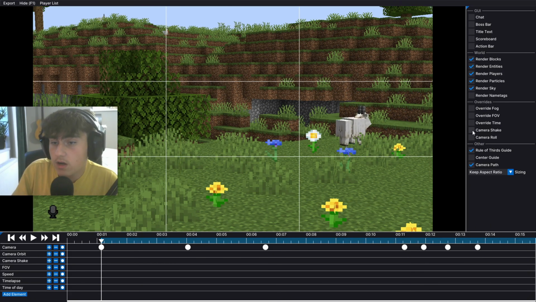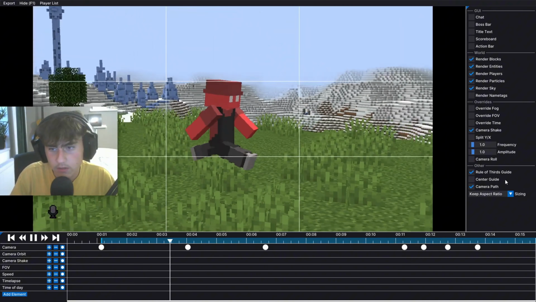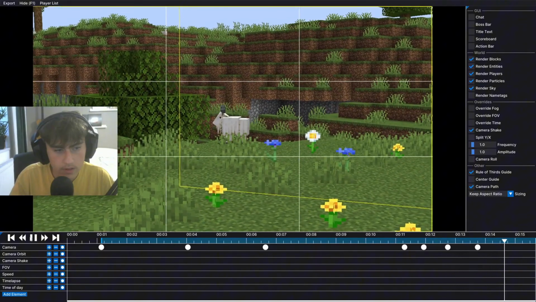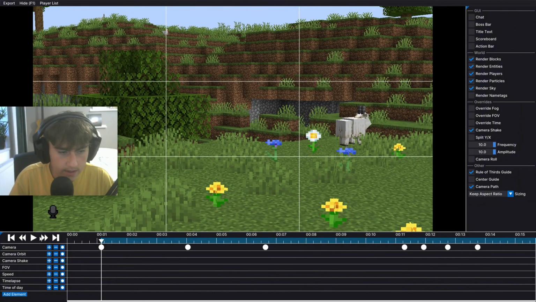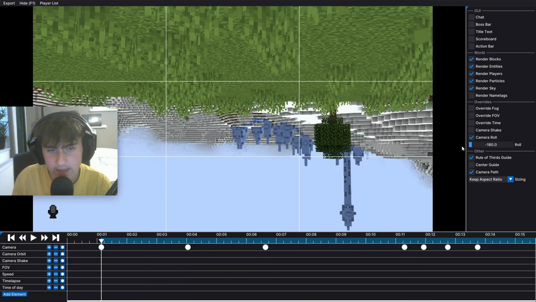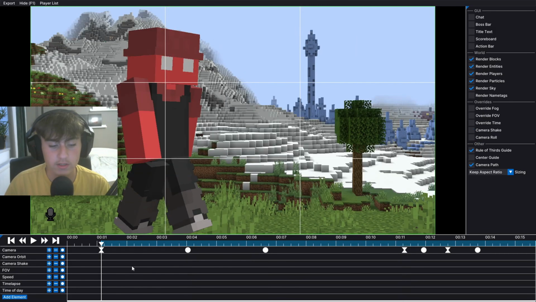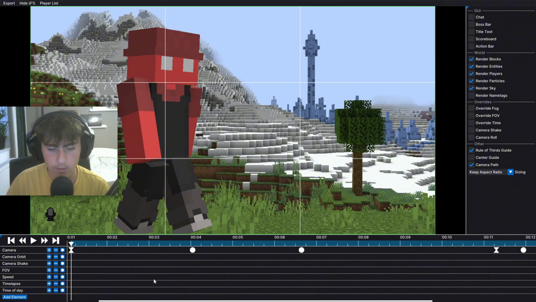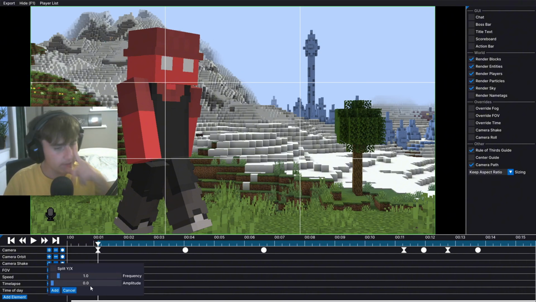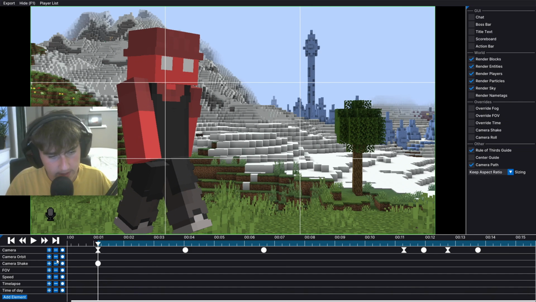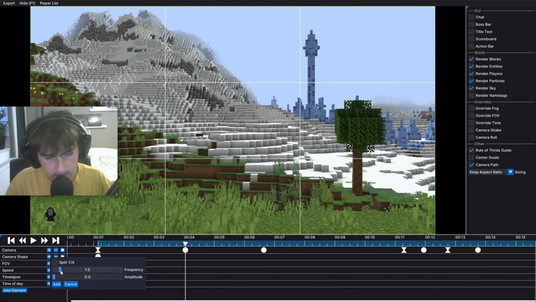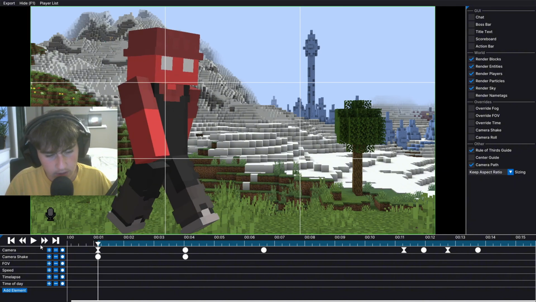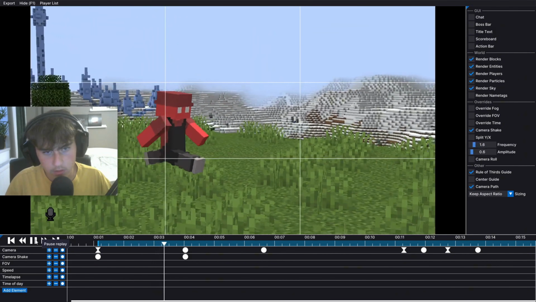So what if I turn on camera shake? The camera will shake a little bit. It's not very noticeable right now, but if I turn it up a lot and do it again, you can definitely tell. And a camera roll is like rotating it. By the way, to zoom in and out of the timeline, you can just scroll, and this will make it easier to see exactly where you want to put your keyframes. For the camera shake, let's say I want to add it and set the frequency to 5 and the amplitude to 1. I'm adding it, then I press here again, and then set the frequency to 1 and amplitude to 0.5. That means it's gonna start off really high, boom, and then slowly slow down.